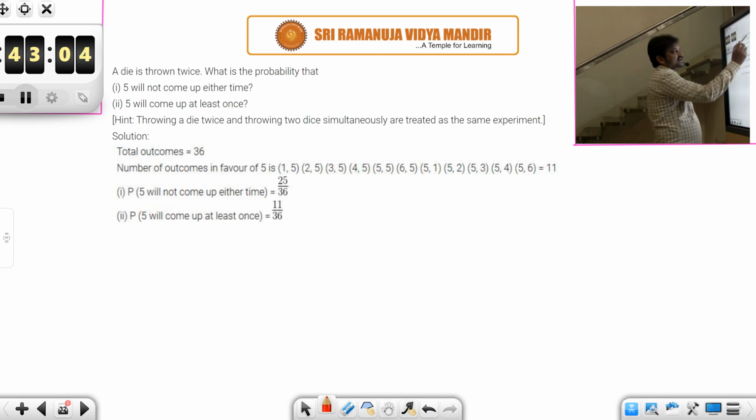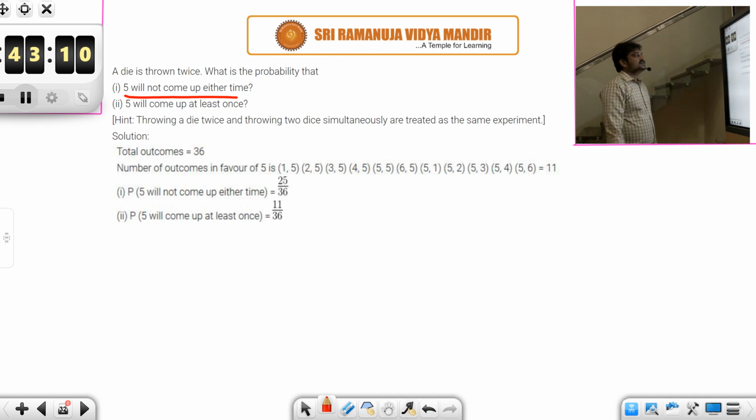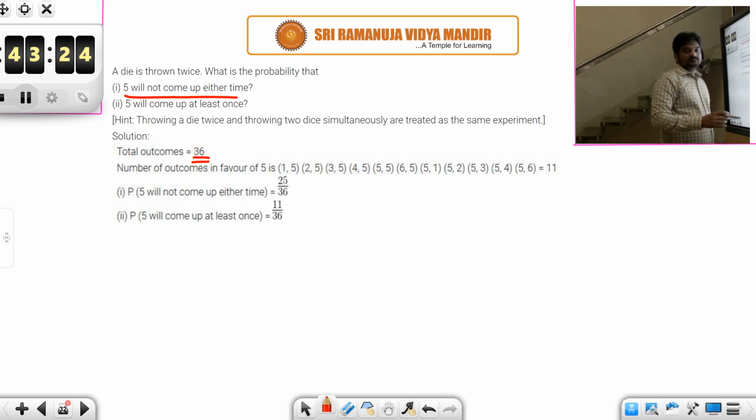A die is thrown twice. What is the probability that 5 will not come up either time? See, first of all, throwing a die twice and throwing 2 dice simultaneously are treated as the same experiment. Now see, a die is thrown twice. So the total number of outcomes will be 36, because each die will show 6 possibilities.